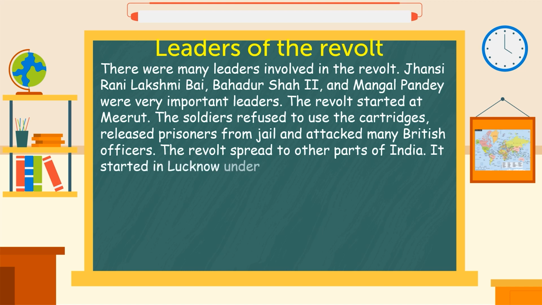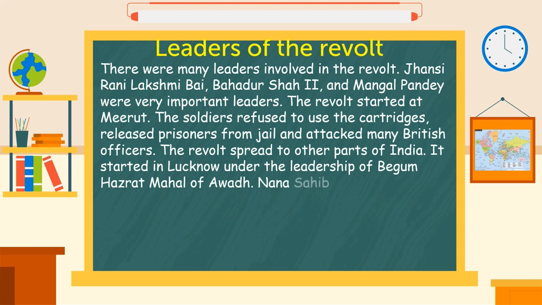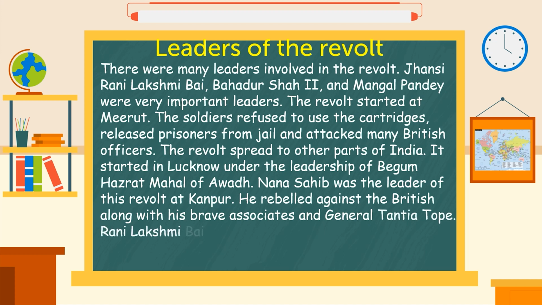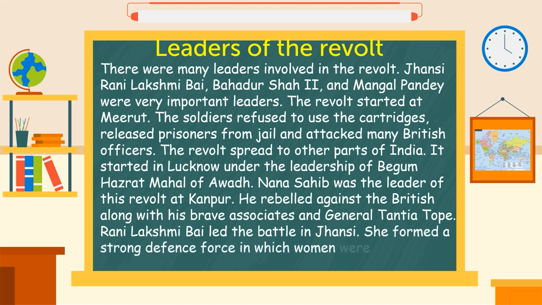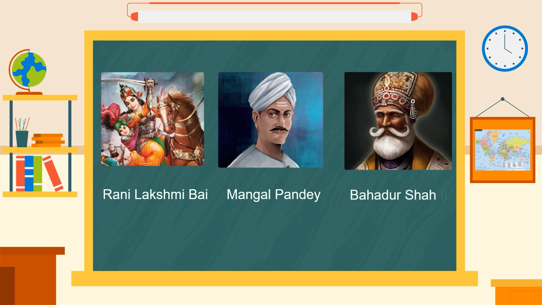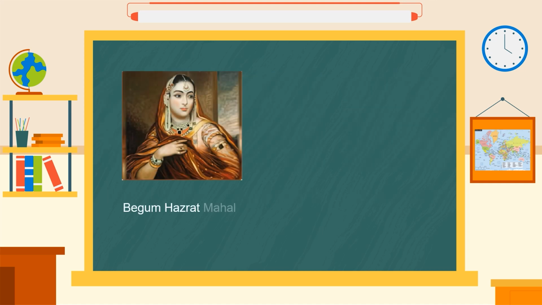It started in Lucknow under the leadership of Begum Hazrat Mahal of Awadh. Nana Sahib was the leader of this revolt at Kanpur. He rebelled against the British along with his brave associates and General Tantia Tope. Rani Lakshmi Bai led the battle in Jhansi. She formed a strong defense force in which women were given military training. Rani Lakshmi Bai, Mangal Pandey, Bahadur Shah II, Begum Hazrat Mahal, Nana Sahib.